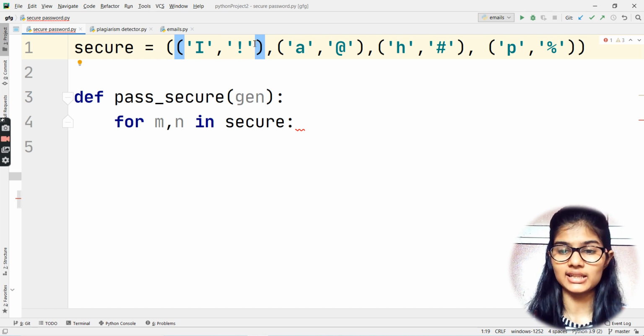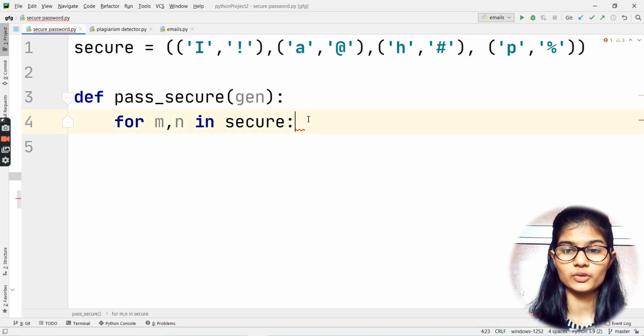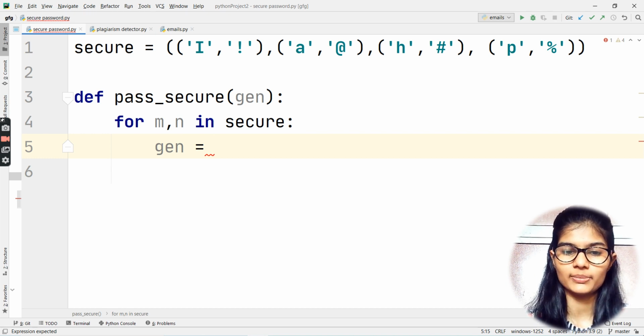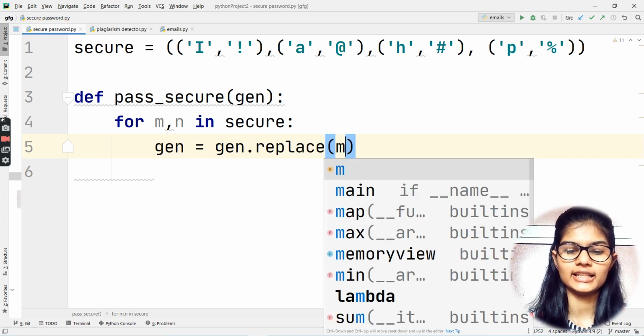This is what m and n are actually belonging to. Fine. Great. Let me just go down now at a new place, and here I applied the gen parameter, that gen variable that we have passed inside the function. Gen is equal to gen dot replace, putting in the bracket m comma n.